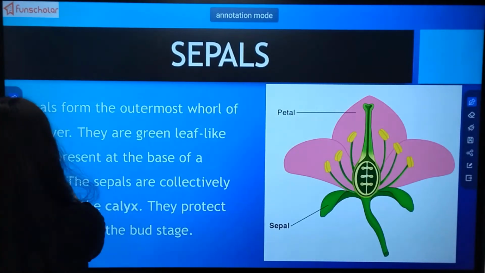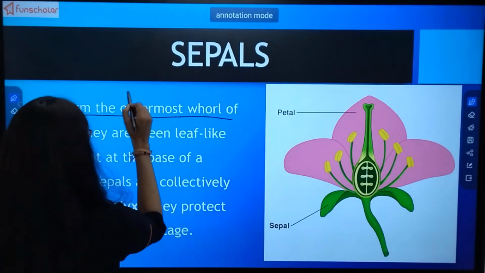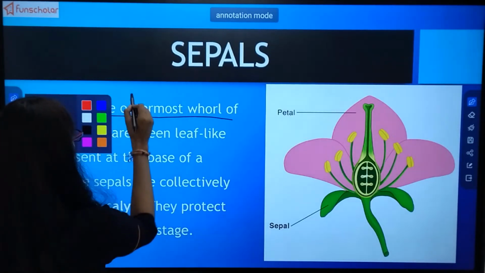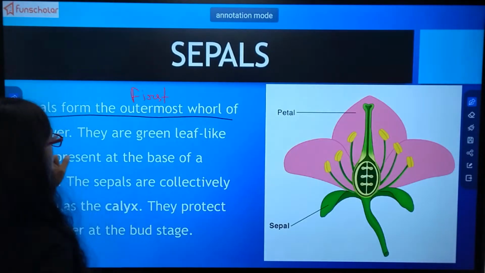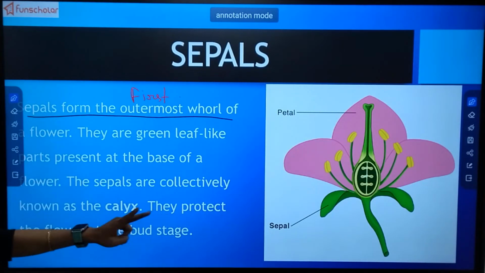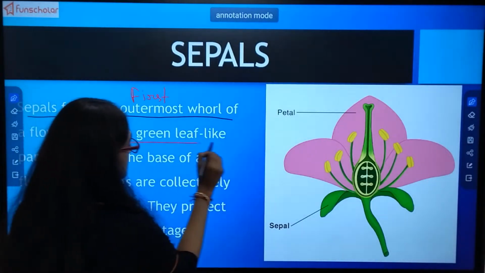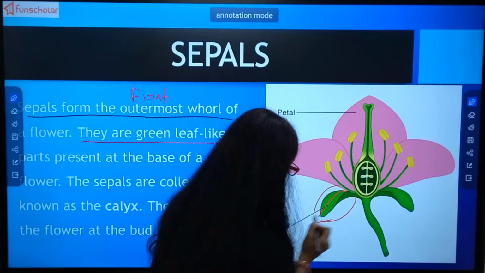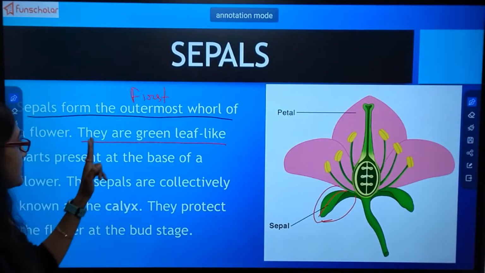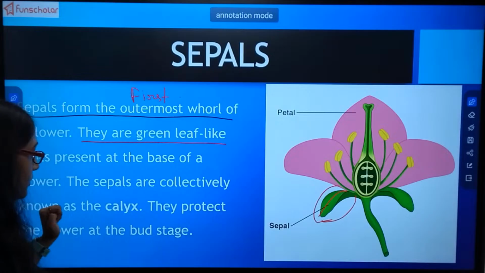This is the first, outermost part. They are green leaf-like structures, present at the base of the flower.